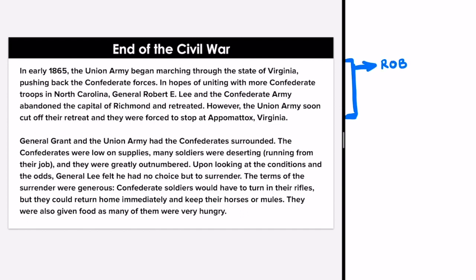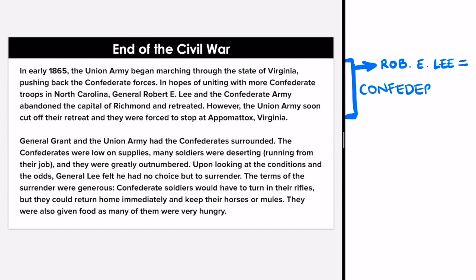So here I'm going to make a note. Robert E. Lee equals what? A Confederate or a Union general. Based on what we just read, it seems like he's a Confederate general, because it says it twice in this sentence, the second sentence. In hopes of uniting with more Confederate troops in North Carolina, General Robert E. Lee and the Confederate Army. So that's how we know that Robert E. Lee is a Confederate.